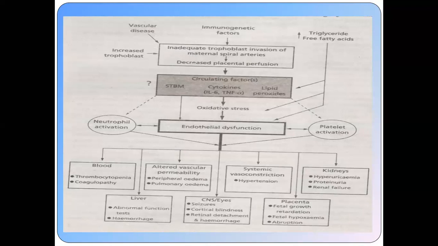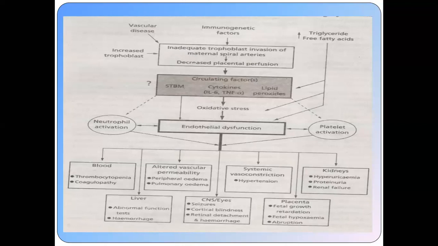In the vessels, this causes altered vascular permeability, leading to peripheral edema as well as pulmonary edema. Systemically, this causes vasoconstriction, which leads to hypertension. In the kidneys, again there is vasoconstriction and ischemia. There will be hyperuricemia, there may be proteinuria, and there may be renal failure.